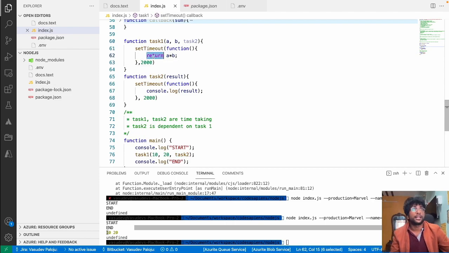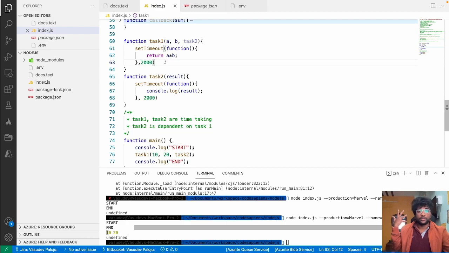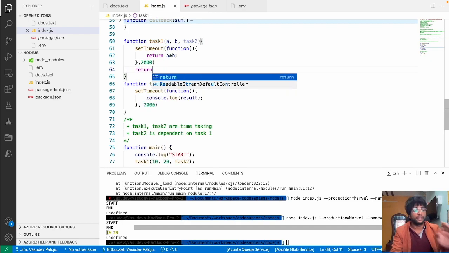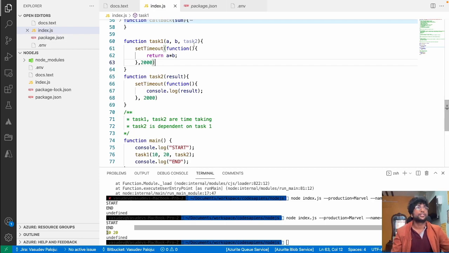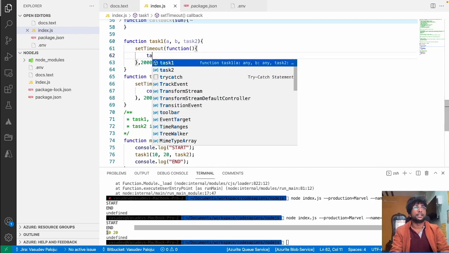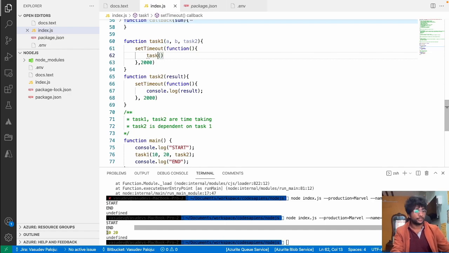this return statement is not the return statement of the outer function. It is the return statement for this inner function, who don't know who defined it and where it is going to return, because this is an anonymous function which is put in the queue by Node.js. So this is returning some value which nobody is caring about. This return statement and the return statement outside are different. Okay. So now once my execution is done, I'll call the task2 function with my output.